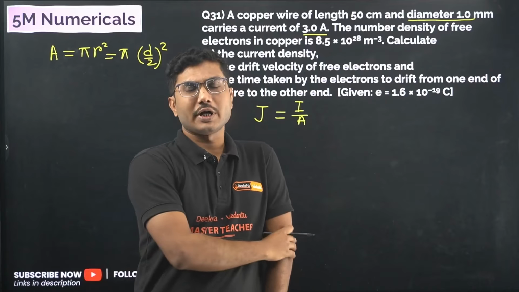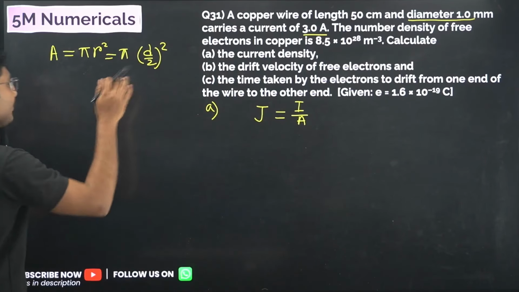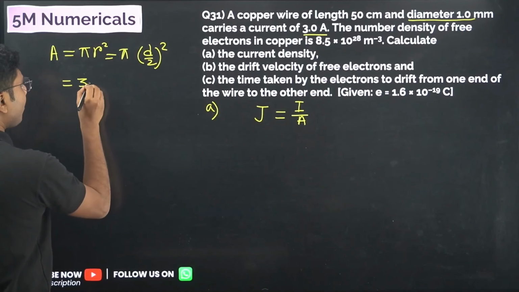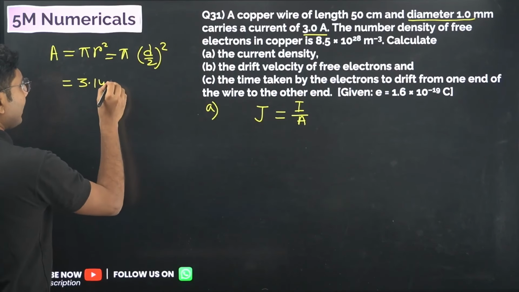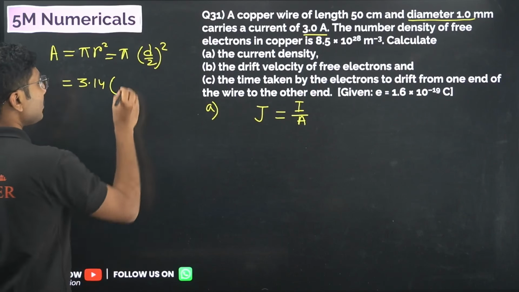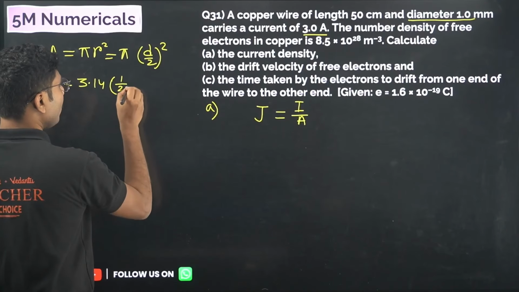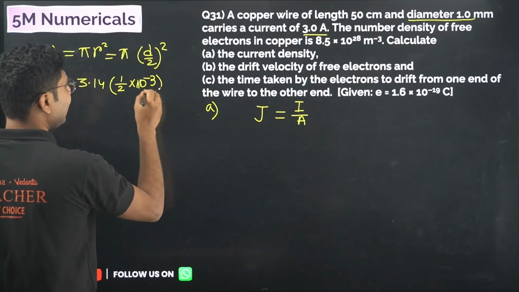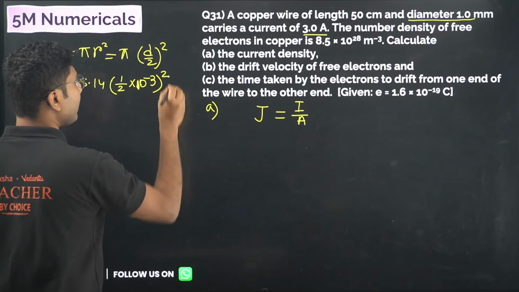The cross section of a conductor is a circle, so that's why we are using this formula. Now what is the value of pi? The value of pi is 3.14. Diameter is 1 millimeter, so the radius is 1 by 2 into 10 to the power of minus 3 meter. So don't forget to convert the unit.